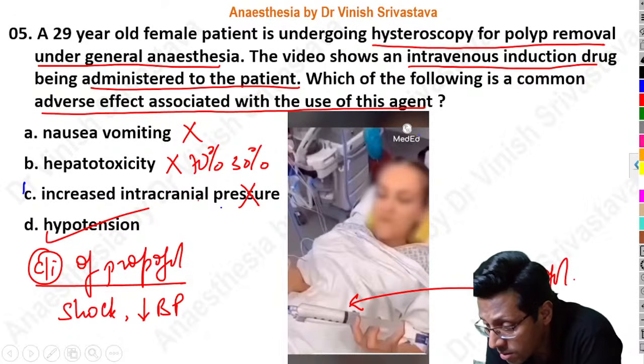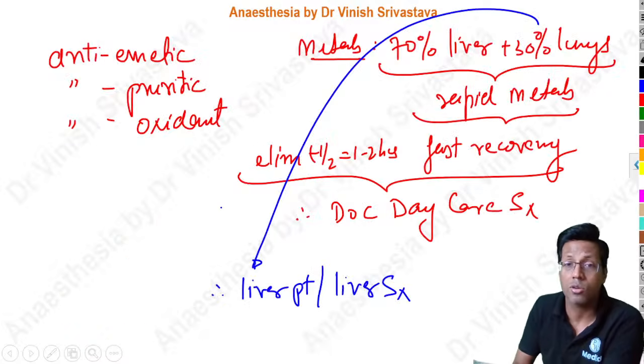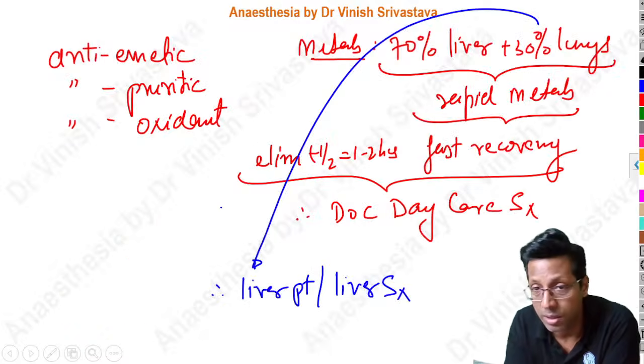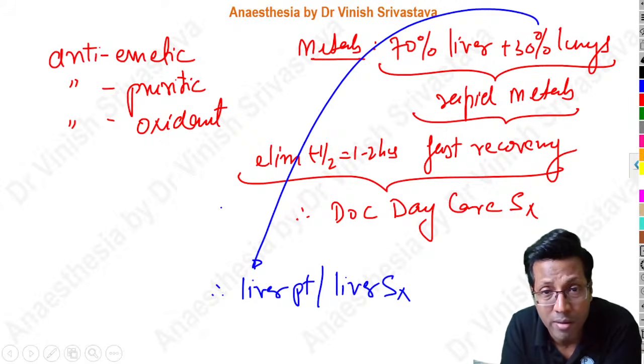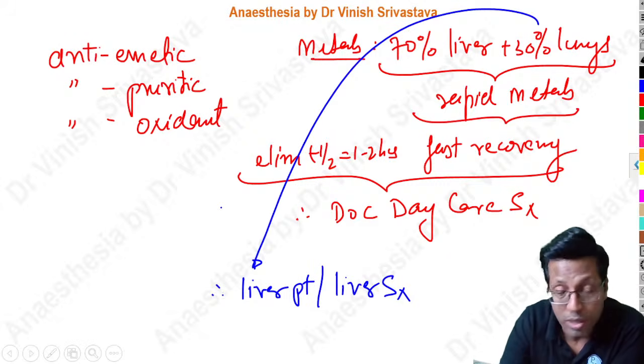Dr. Anuj Kumar says, sir, is it the agent of choice for daycare? Exactly. I gave you the reasons behind it. I gave you the reasons also why it is a drug of choice for daycare surgery. Fast recovery, pleasant recovery, fast elimination, rapid metabolism, and out of the body. So absolutely correct, Dr. Anuj Kumar Chaudhary. Next question.